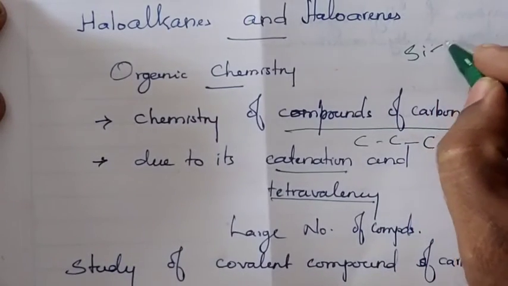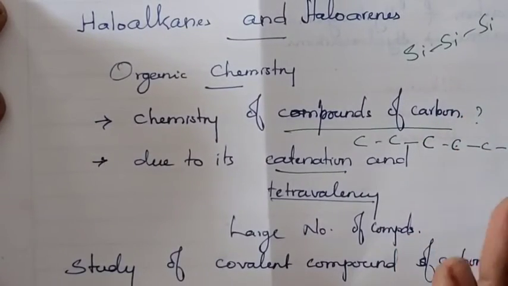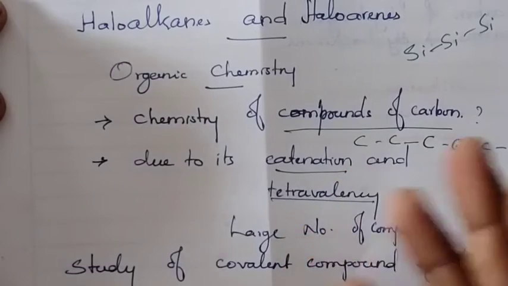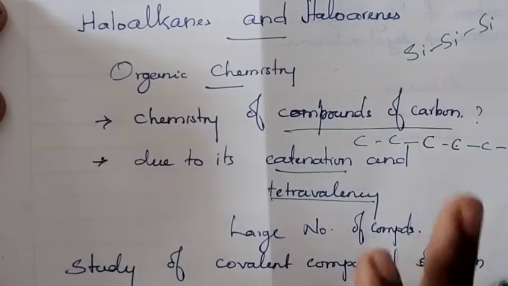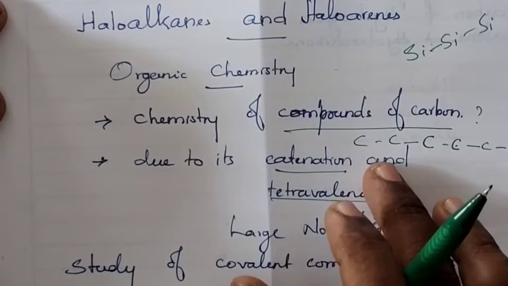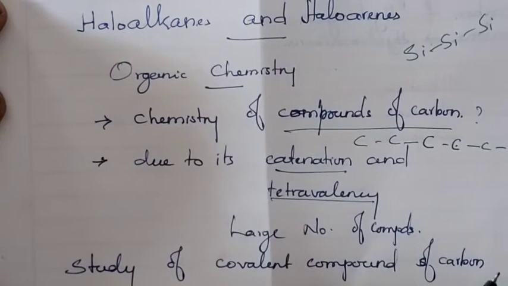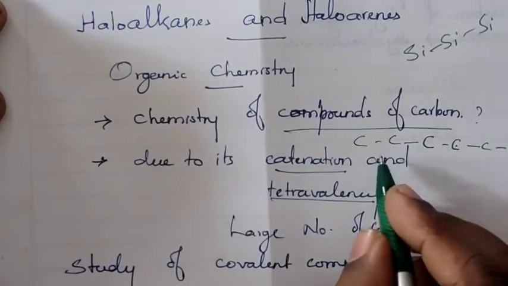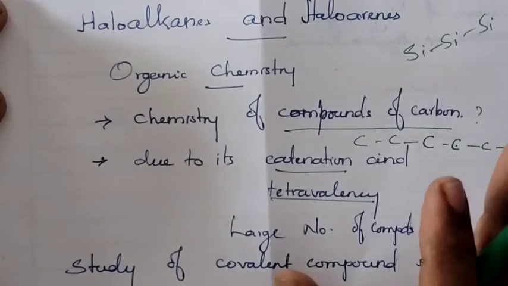But when we connect silicon like this, we can join a maximum of up to 8 silicon atoms. After that, the bond gets broken. Carbon is not like that; it has a much higher catenation tendency. Because of the high catenation tendency, it forms a large number of compounds.